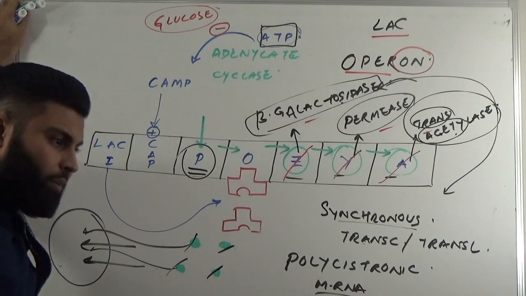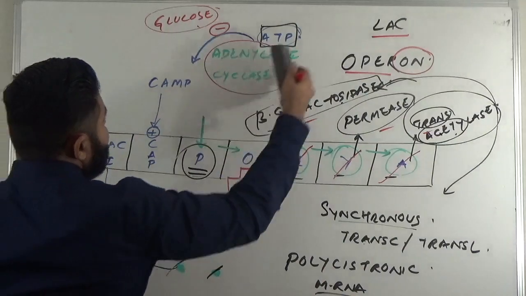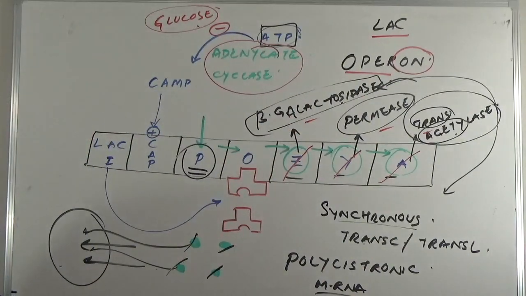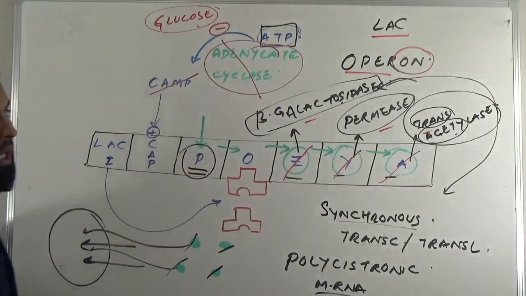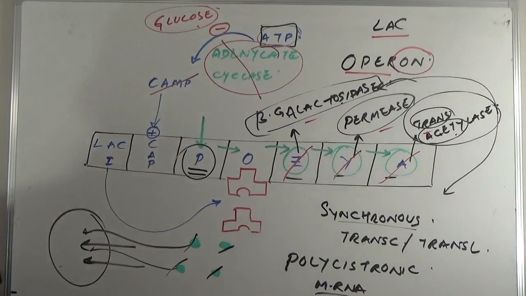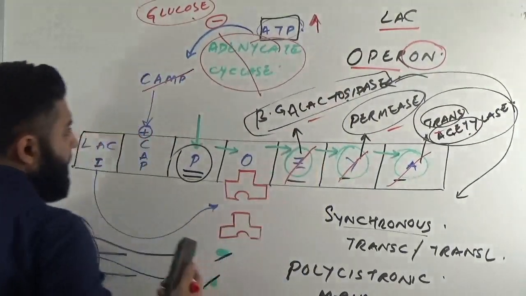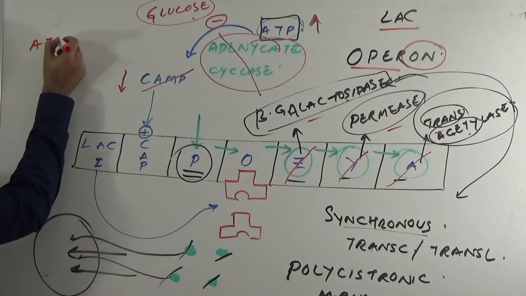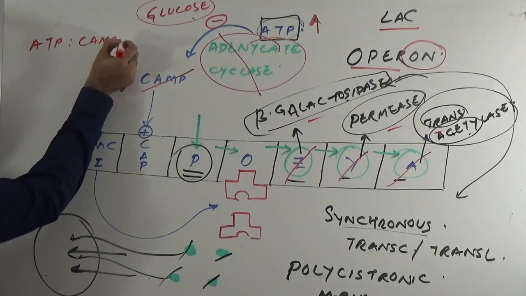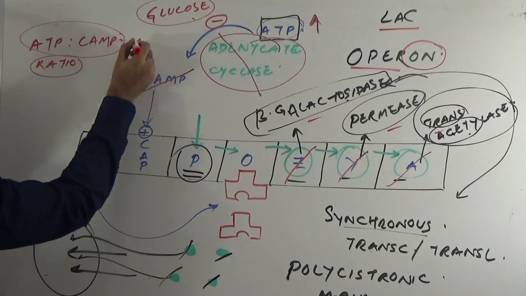And if glucose was present in the medium, what was happening? Glucose was inhibiting the enzyme adenylate cyclase. So when the adenylate cyclase enzyme is inhibited, there is no cyclic AMP. No cyclic AMP, that means the ATP concentration was high and the cyclic AMP concentration was low. In other words, the ATP to cyclic AMP ratio was increasing.